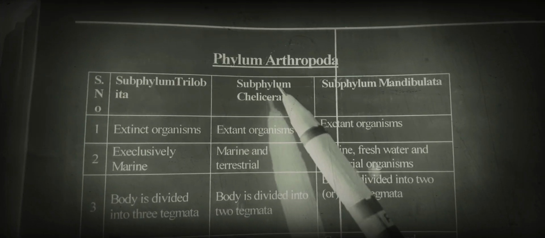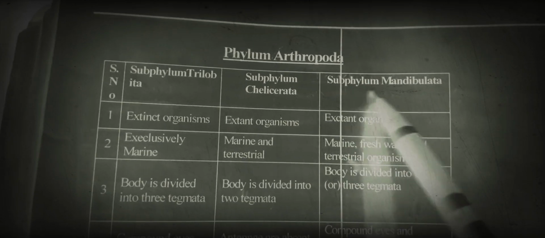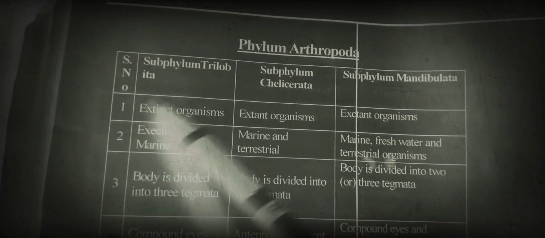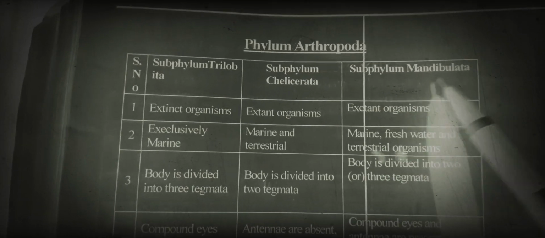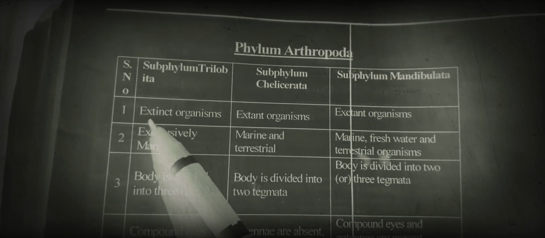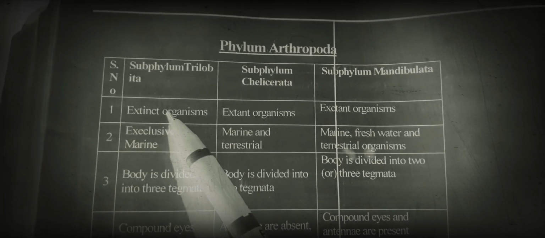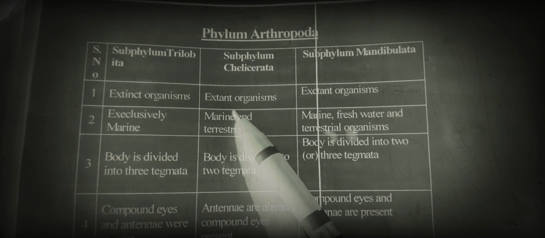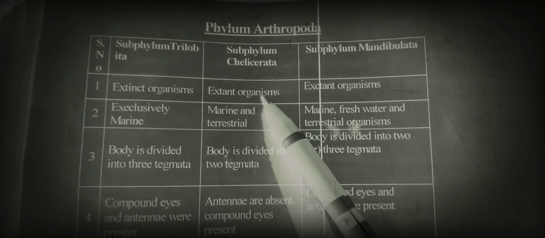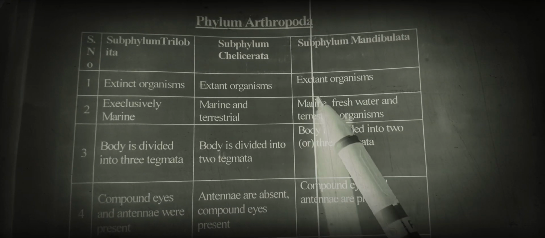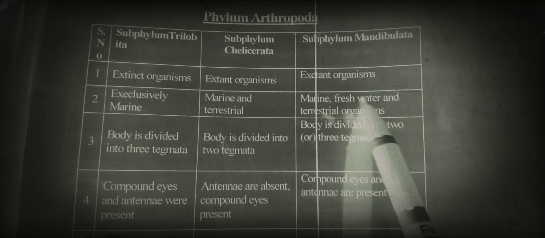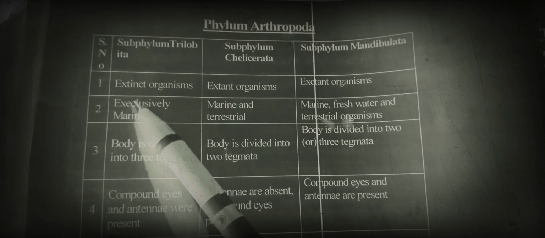Next, let us see the classification of phylum Arthropoda. It is of three types of subphylum: Trilobita, Chelicerata and Mandibulata. These trilobites are extinct organisms; they are absent now. Whereas the members of Chelicerata are extant, so they are present now. Mandibulates are also extant. The members of these two subphyla are still present, but the members of trilobites are extinct.